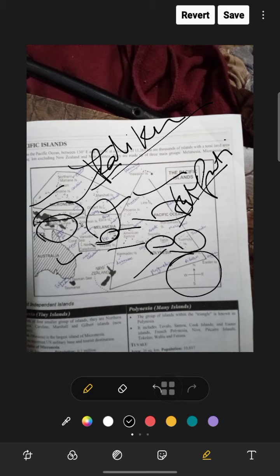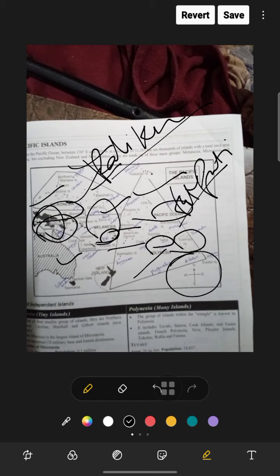Port Moresby is on the largest island of Melanesia, which consists of the eastern part of New Guinea and adjacent islands. Suva is the capital of Fiji. It is located on the southern coast of Viti Levu, the country's capital and largest city of Melanesia also, Suva, the country's leading industrial center also.